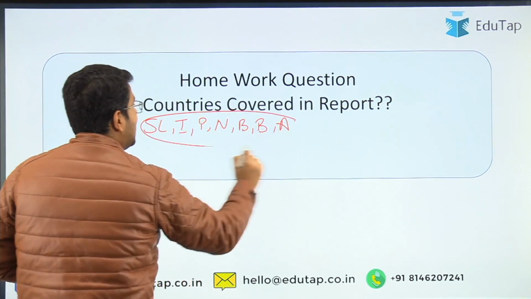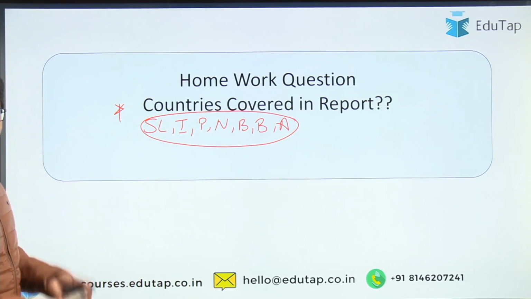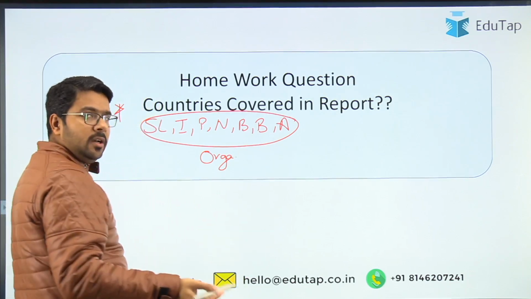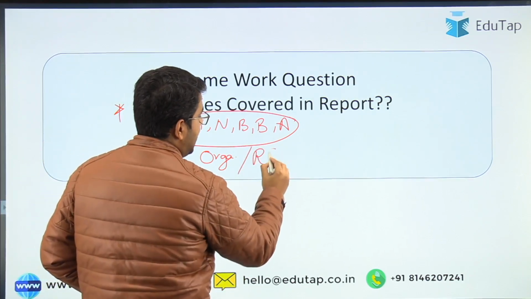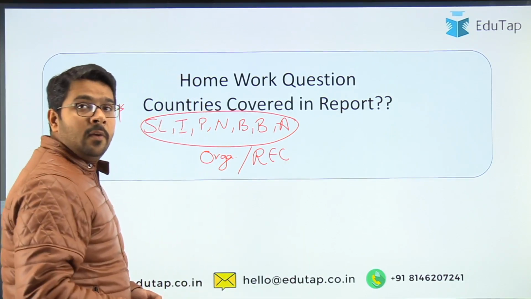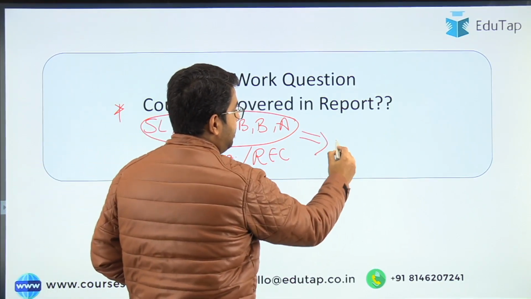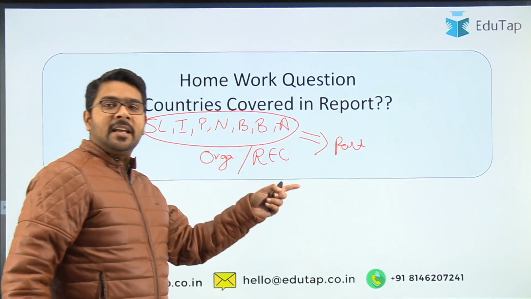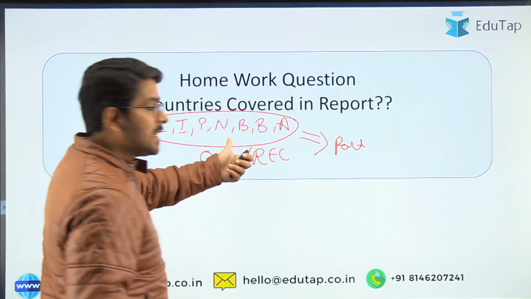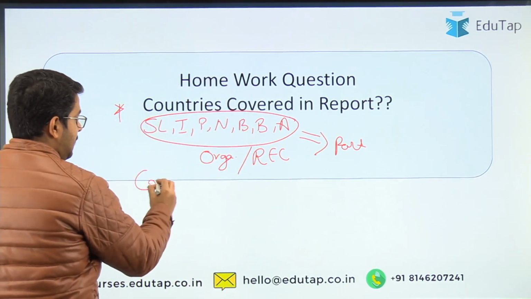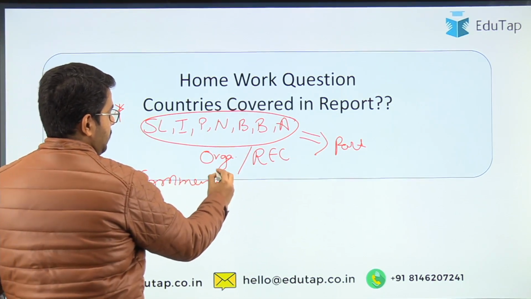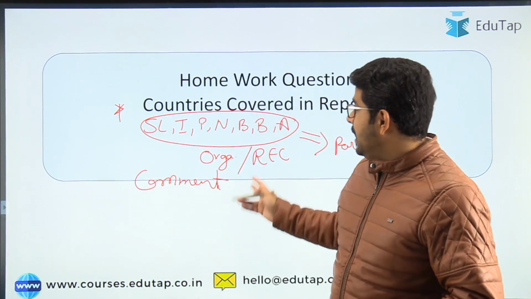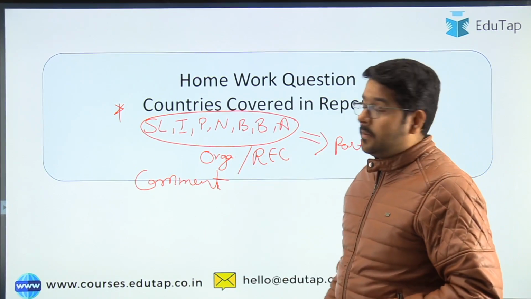Rather than asking about the countries covered in the report, I would like to ask: is there any regional economic cooperation or organization to which these countries belong? Please, if there is any, name that regional economic cooperation or organization to which these countries are members in the comment section. That will be your homework guys. Please give the answer in the comment section.